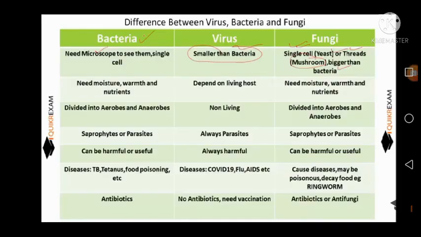Bacteria and viruses, differences. Bacterial diseases can be cured using antibiotics, and only a few need vaccines. Examples: typhoid, cholera, tuberculosis. Viral diseases cannot be cured using antibiotics. Vaccine is the only remedy. Examples: common cold, polio, HIV, COVID-19, etc.